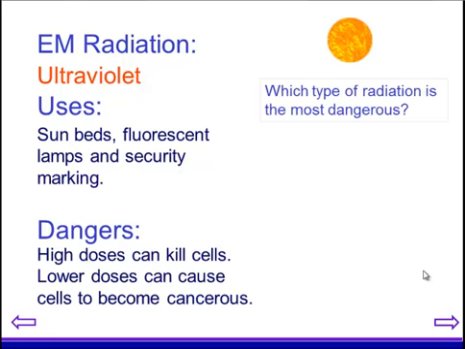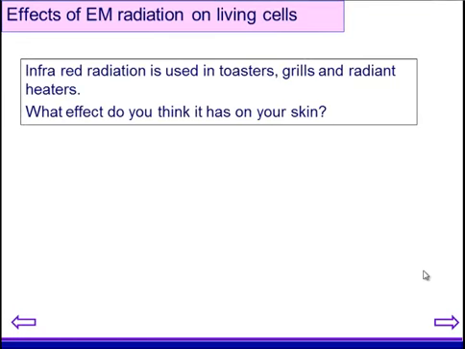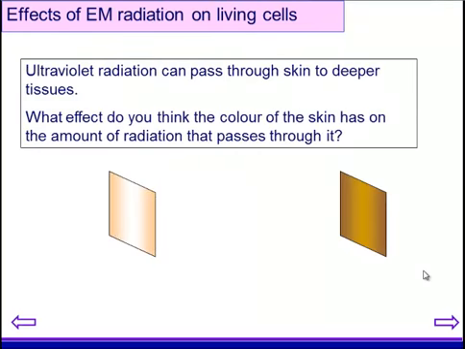As it happens, this is something which we're most aware of just because we're exposed to a lot. Ultraviolet isn't the most dangerous radiation. Gamma is more dangerous because it has more energy, but it happens to be something which we're exposed to a little less often, so this is something which we need to be constantly aware of. The interaction with living cells is something which we need to be really, really aware of. So infrared radiation, which we use, as I said earlier, for cooking, toasters and things like that.